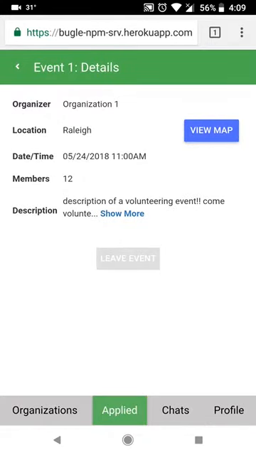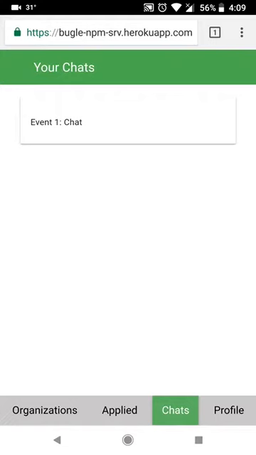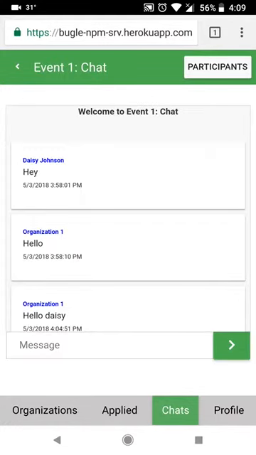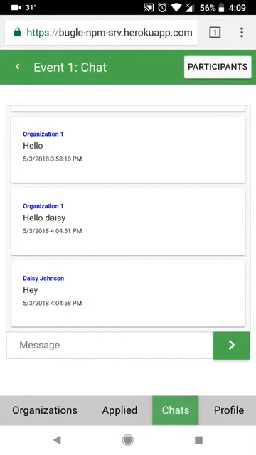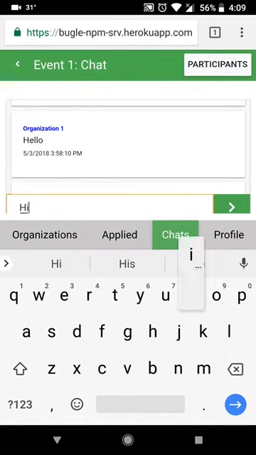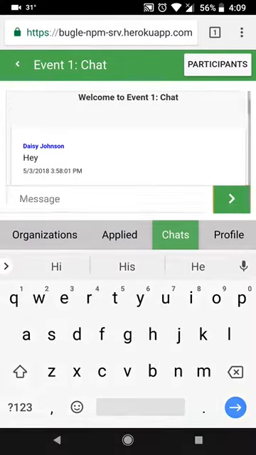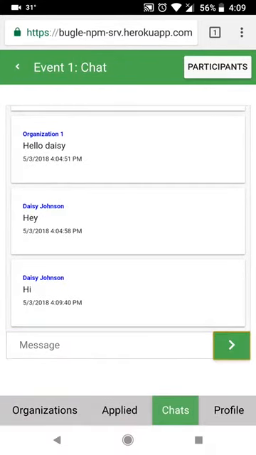But for these events, the user is automatically added to the chat of this event, which they can see in the chats tab. By clicking on the chat, the user can see all the chat history and also communicate with the organization and other participants in real time. So if I send a message here, this message will be sent to other participants and organizations in real time.